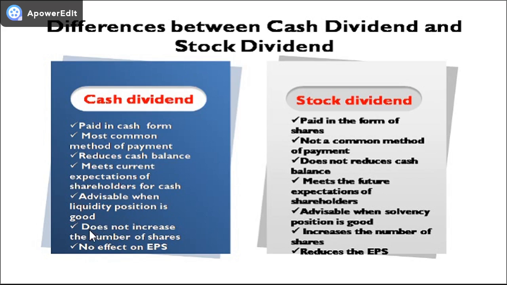Cash dividend does not increase the number of shares as you are not issuing any shares here, but in stock dividends, since you are issuing shares to the existing shareholders, the number of equity shares increases. Cash dividend does not have any impact on the earning per share, but stock dividend reduces the earning per share.